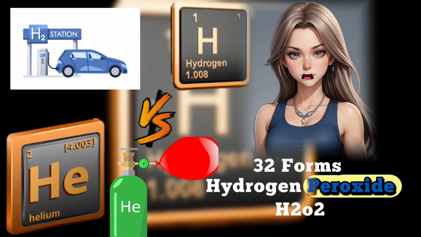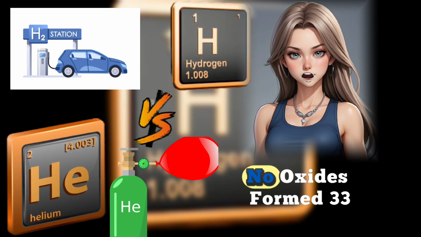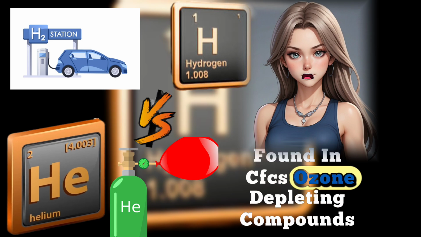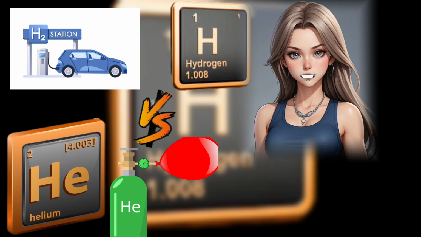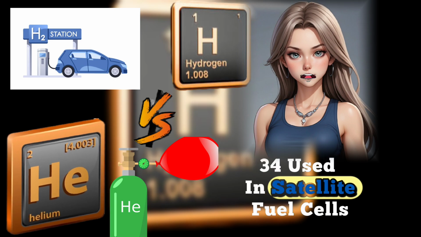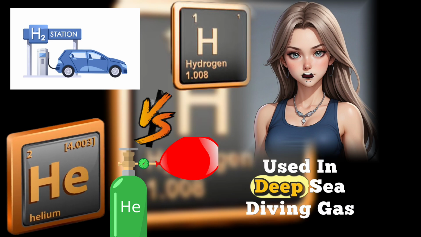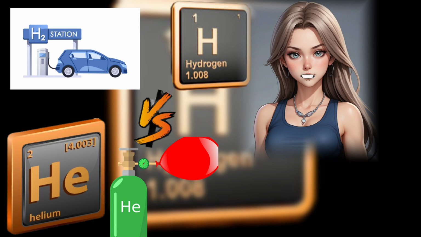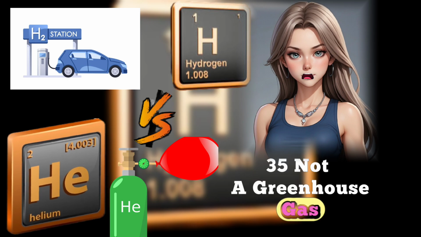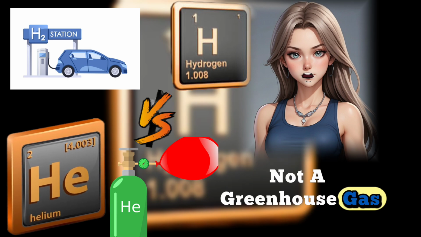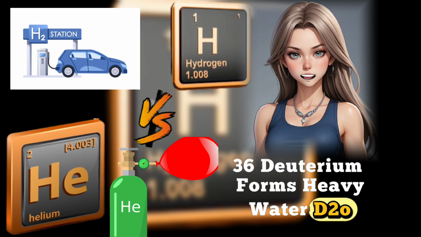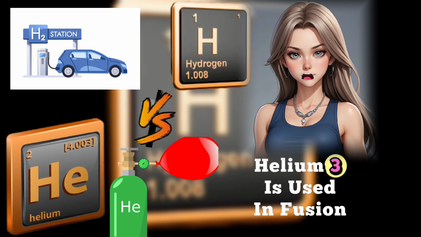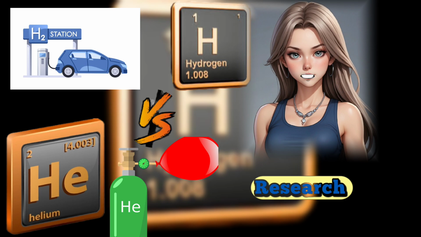32. Forms hydrogen peroxide, H2O2. No oxides formed. 33. Found in CFCs, ozone-depleting compounds. Harmless to the ozone layer. 34. Used in satellite fuel cells. Used in deep-sea diving gas mixtures. 35. Not a greenhouse gas. Not a greenhouse gas. 36. Deuterium forms heavy water, D2O. Helium-3 is used in fusion research.